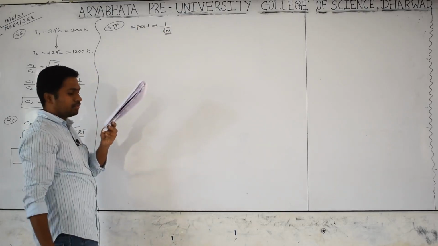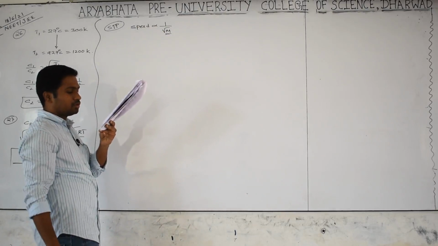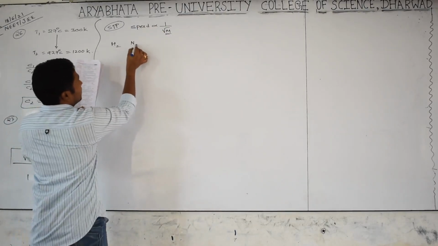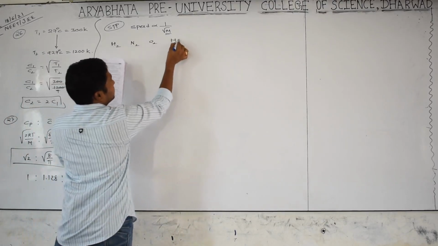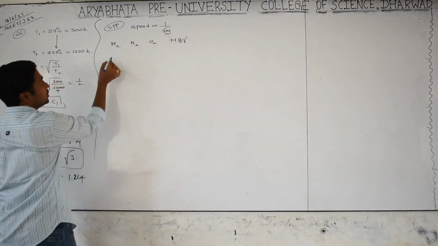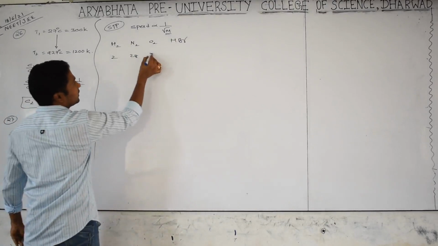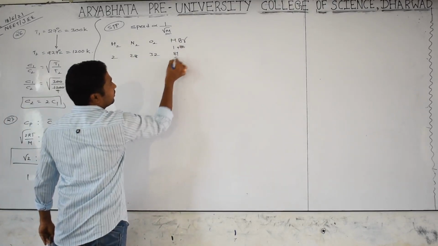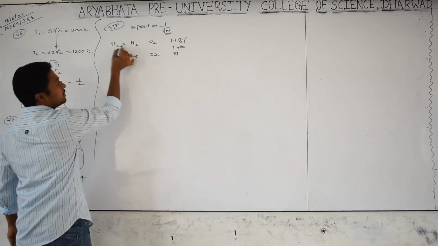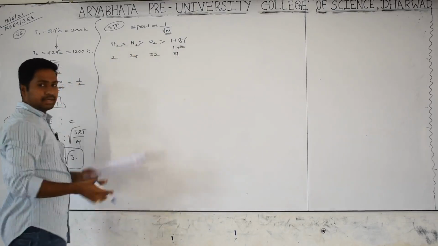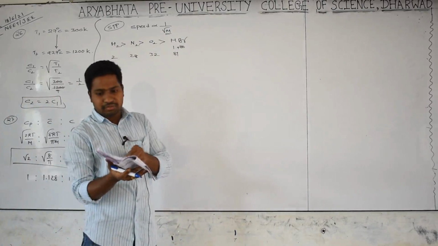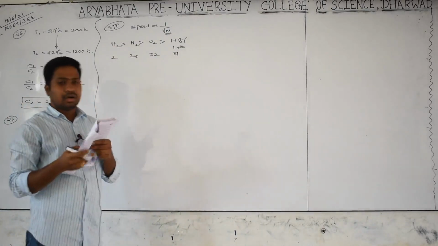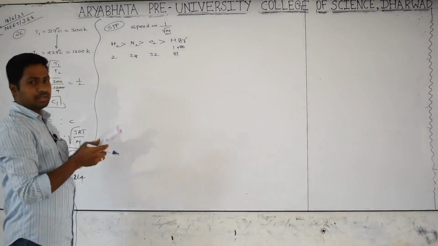Check it carefully: hydrogen, nitrogen, oxygen and HBr. The molecular masses are 2, 28, 32, and HBr is 80 plus 1, 81. Molecular mass increases, so RMS velocity decreases. Check which option comes: the second option, least is.